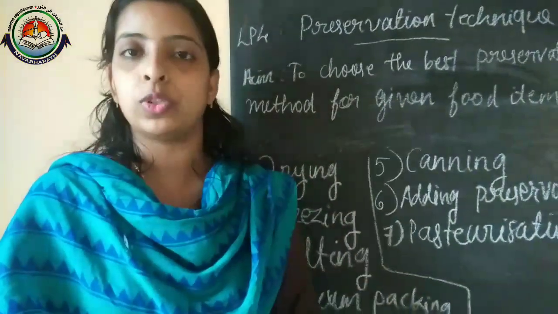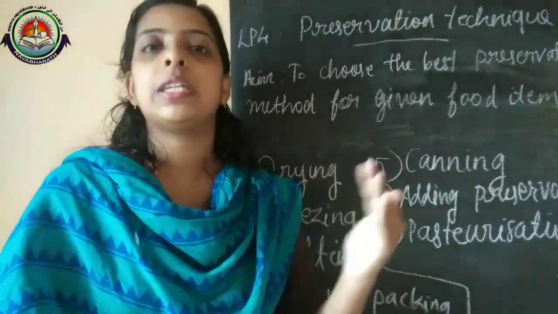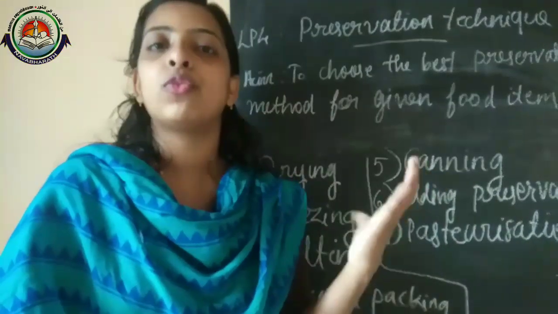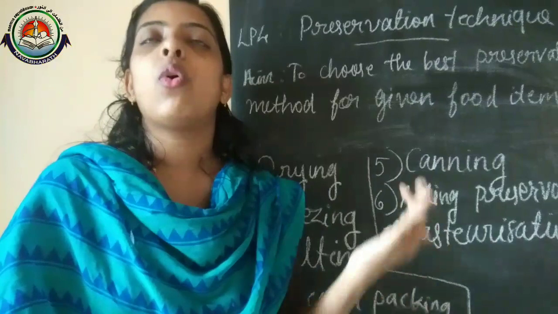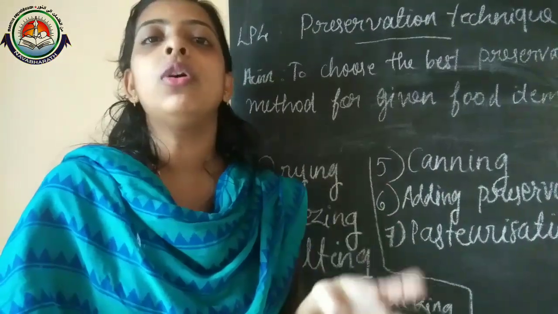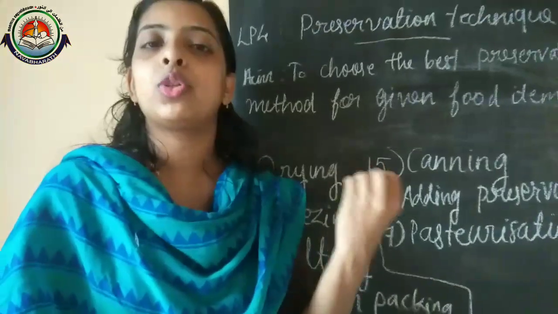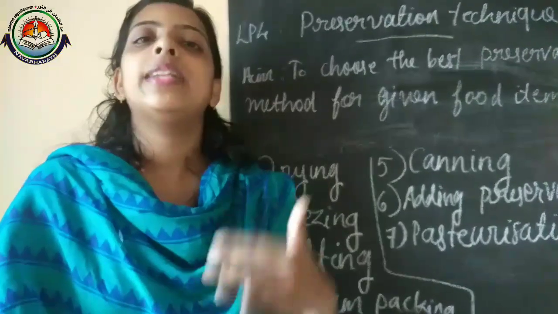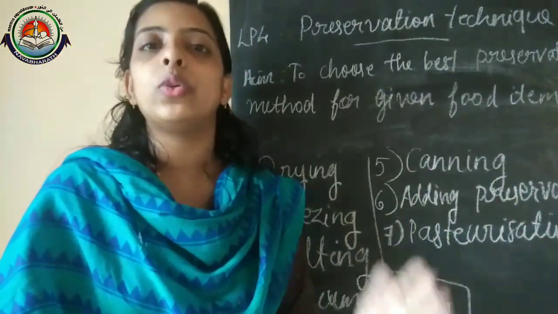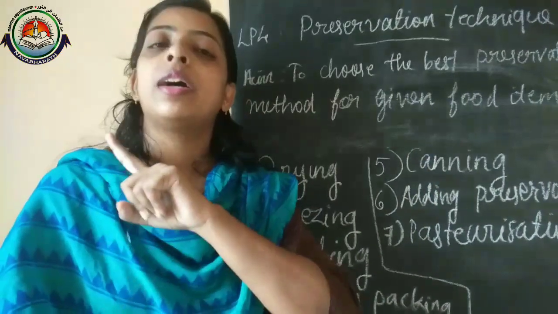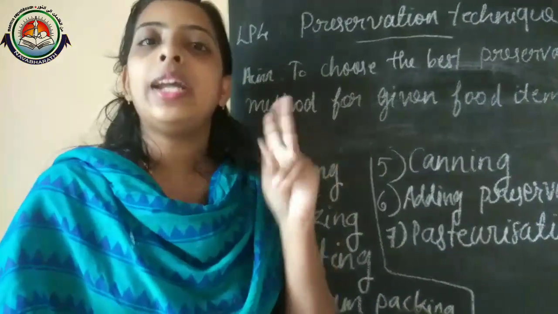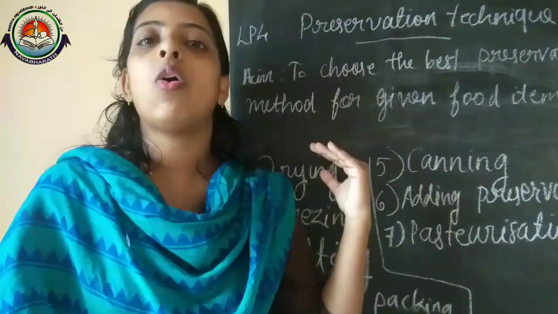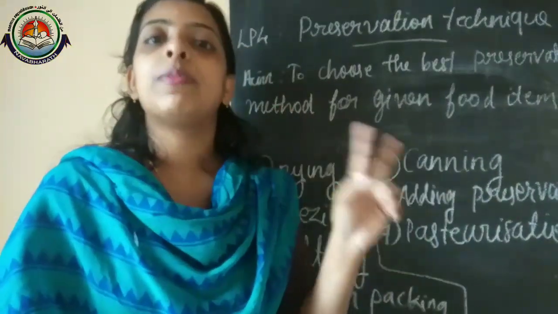Because each and every kind of crop requires some favorable climate for its growth, right? So all kinds of food items we can't cultivate in Kerala, so we have to depend on other states for our food. In the same way, as I told you in the beginning, these regional foods can be transported to far-off places, and at the same time we can get seasonal food throughout the whole year by suitable preservation.